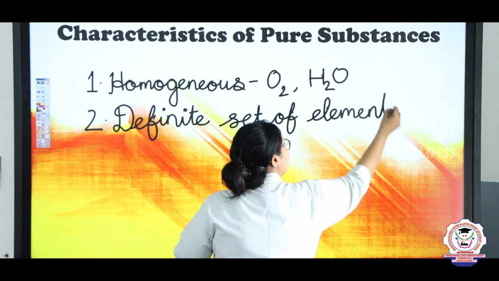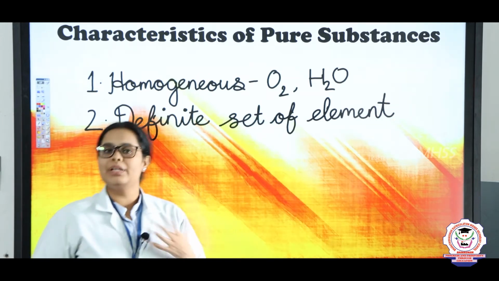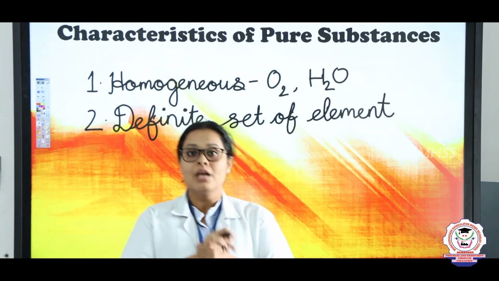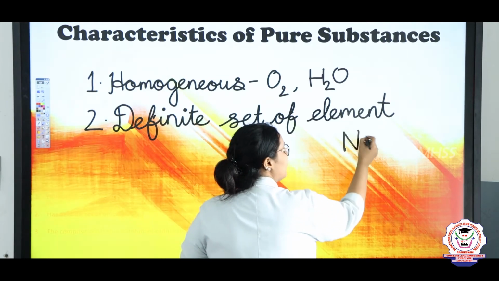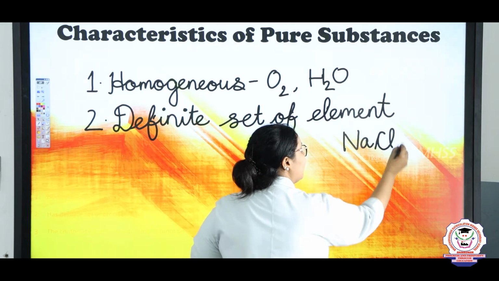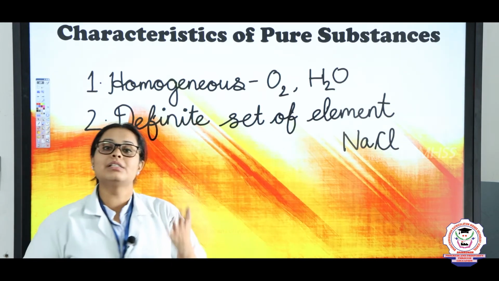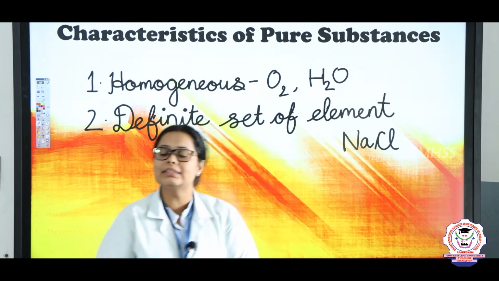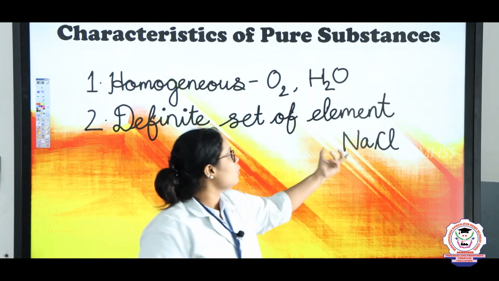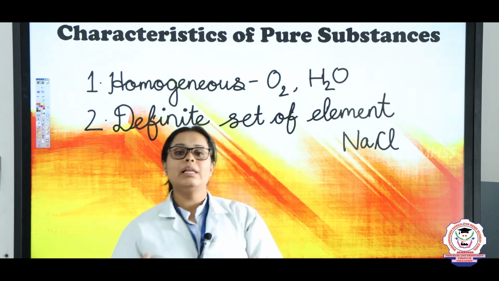That means if you are talking about one compound, for example salt, salt will always be written as what, children? It will be written as NaCl. Only NaCl means it's a salt, right? If I write KCl here, will you tell me that it's a salt? No, right? So here it has fixed elements.